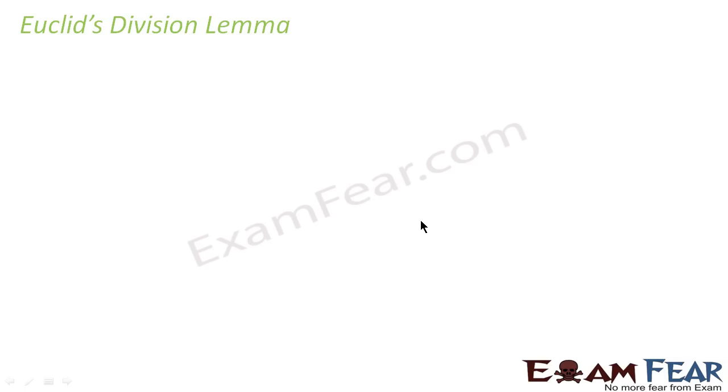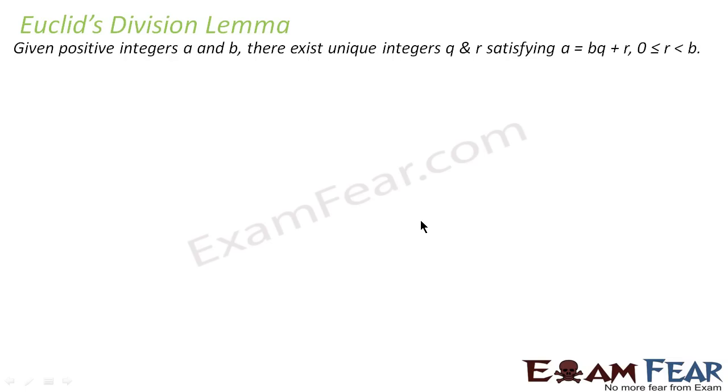Once we have understood the real number system, let's go to Euclid's division lemma. Euclid's division lemma states that for any integers a and b, there exist unique integers q and r that satisfy a is equal to bq plus r. That is, for any integers a and b, I can write a is equal to bq plus r.